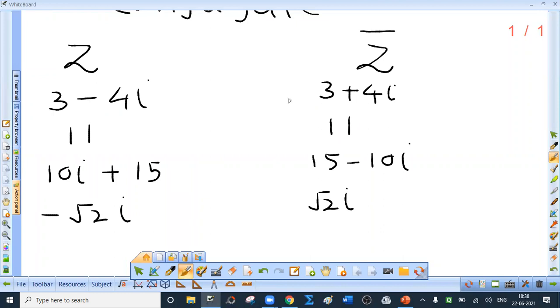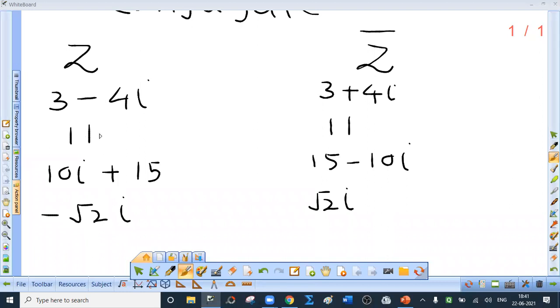Now, can you tell me how complex conjugate is to be obtained? Yes, what you say is absolutely right. See, do not remember that some students say that change the sign between two terms. No, because 10i plus 15. Have I written complex conjugate as 10i minus 15? No. So the working rule is simple. You have to change the sign of an imaginary part. Okay. So imaginary part is minus 4. It becomes plus 4 in the conjugate.